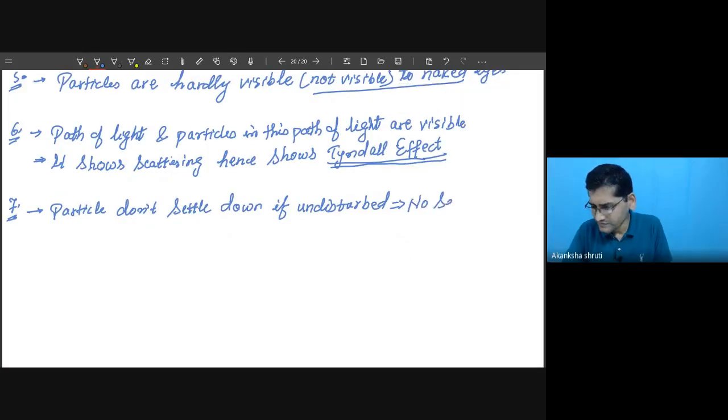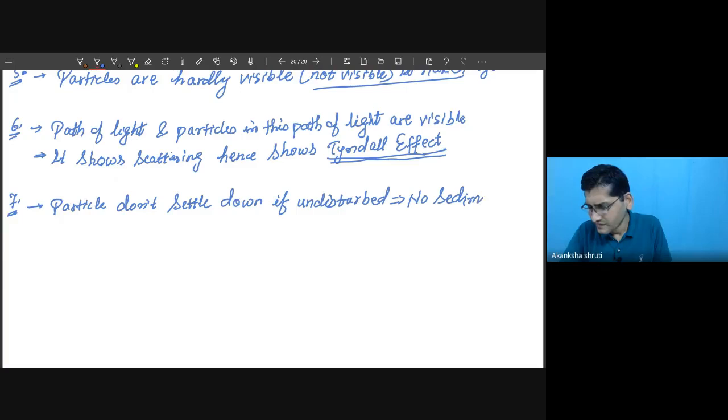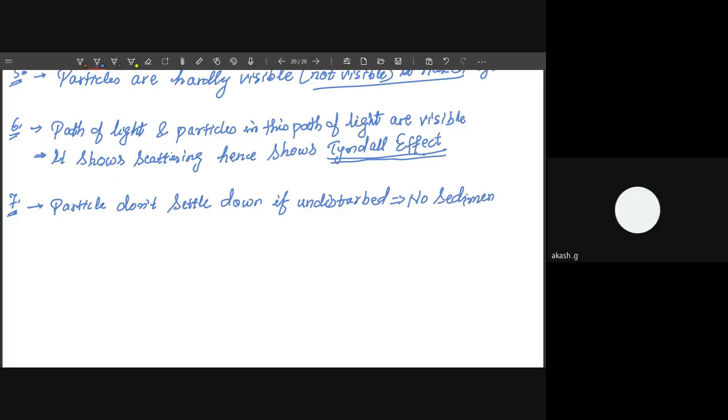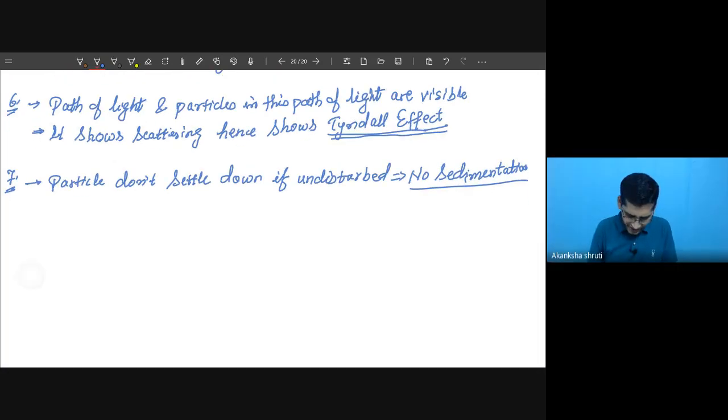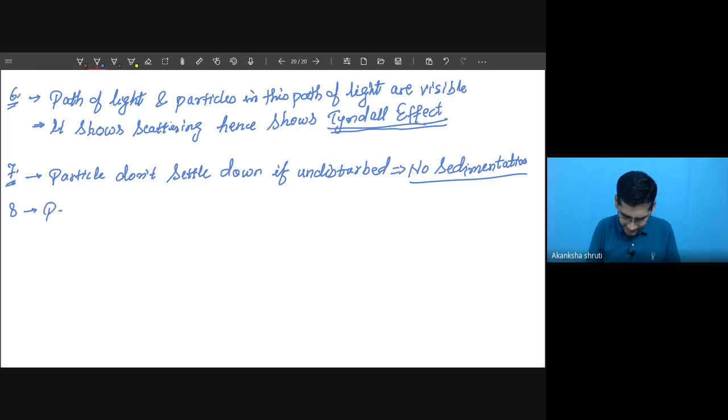If we want to filter it, can we filter it? No. The particle size is comparable with the size of solution, so particles cannot be filtered.